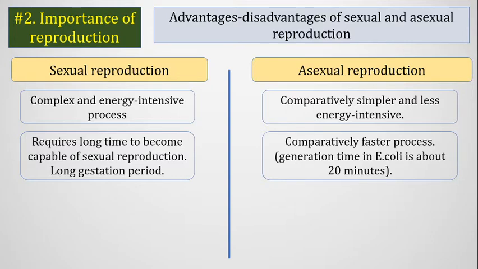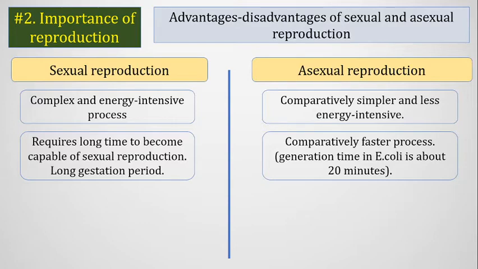And after that the female animal also conceives this embryo, and it resides in the female body for a long period of time, that is called gestation period. So after a long gestation period an offspring will come into the earth.